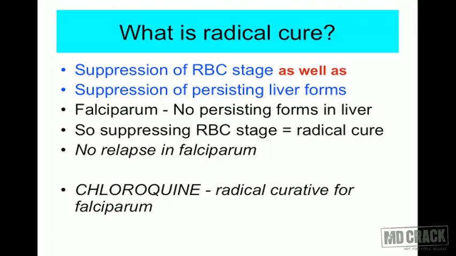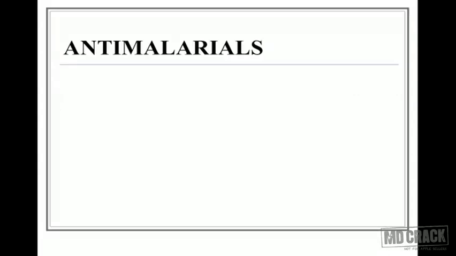In other types of malaria, you need to suppress both the stages, the RBC stage and the persistent organisms in the liver. Chloroquine can be radical curative for falciparum malaria, because chloroquine acts on the RBC stage and there is no secondary exoerythrocytic schizogony. So obviously a drug which is just suppressive becomes radical curative in falciparum malaria.